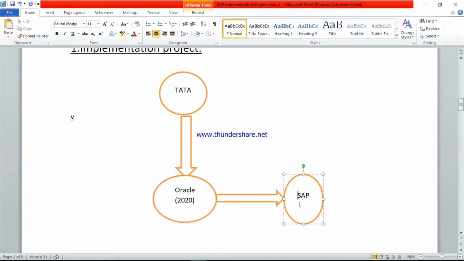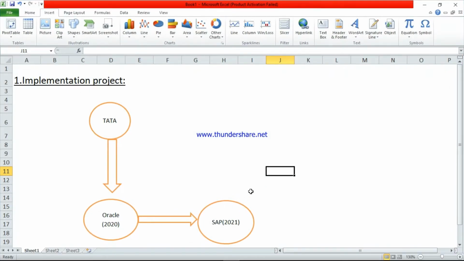From 2021 onwards, they are planning to implement SAP in their organization structure. But directly they cannot implement SAP in their system. Tata company cannot directly implement the SAP project.